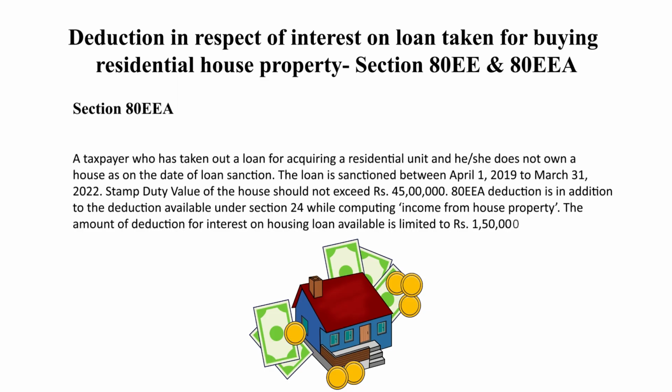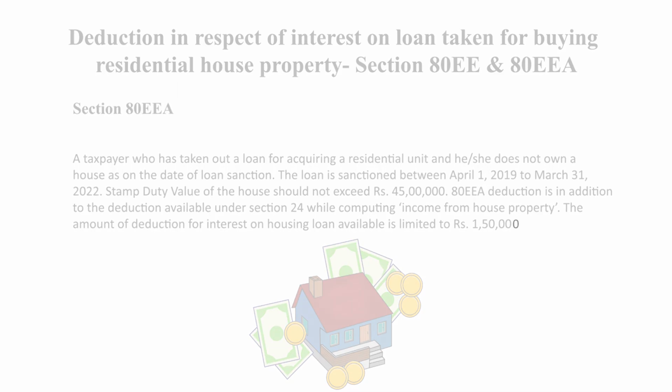Section 80EEA deduction is in addition to the deduction available under Section 24B of the Income Tax Act under the head house property. The amount of deduction for interest on housing loan is limited to 1,50,000. So whereas under Section 80EE the deduction amount is max 50,000, in case of Section 80EEA the amount is 1,50,000.